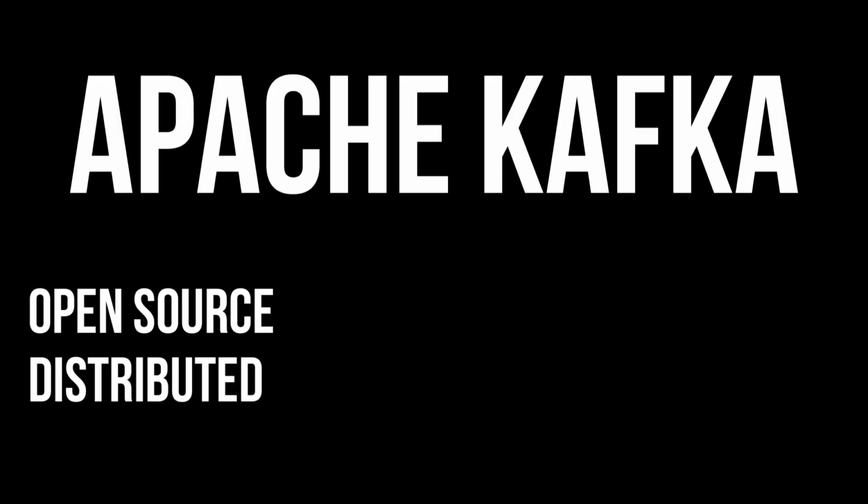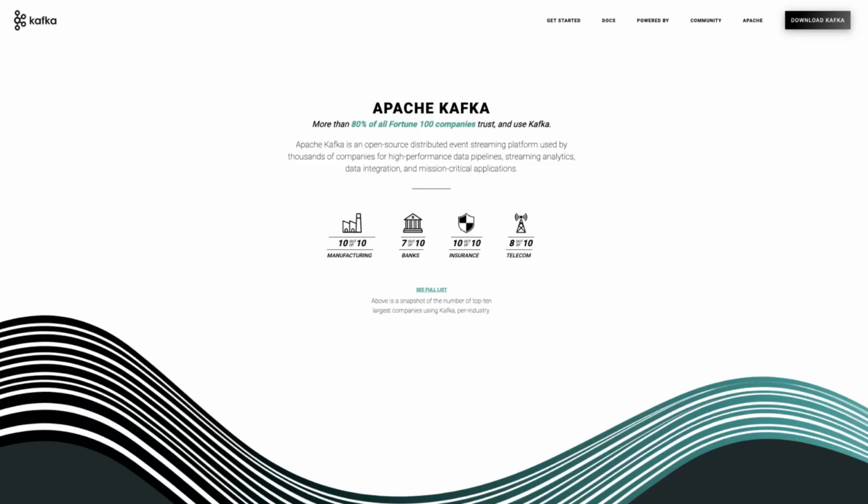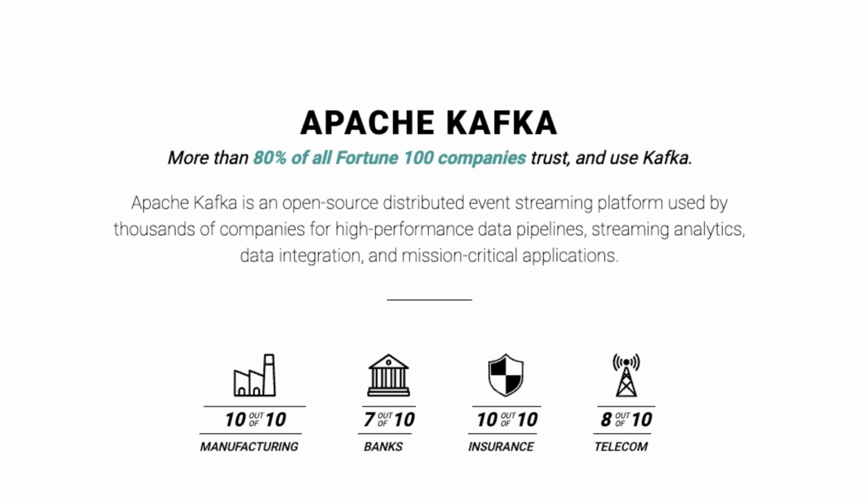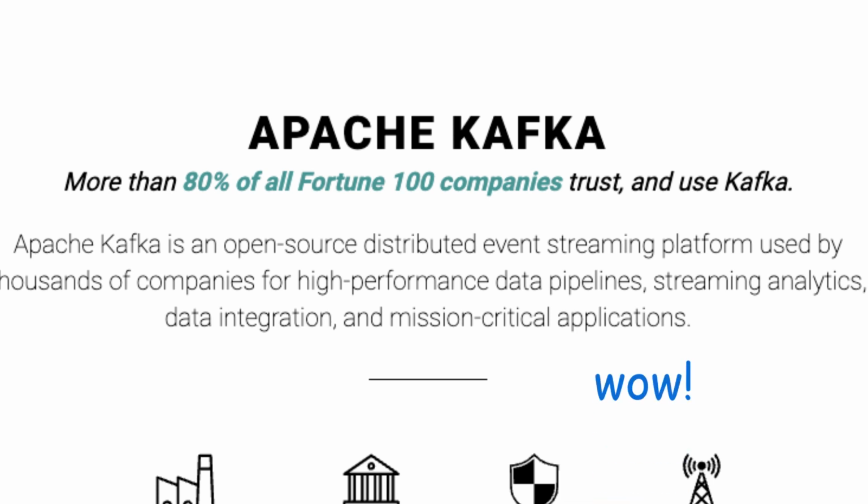What is Apache Kafka? Apache Kafka is an open source distributed event streaming platform. It was initially developed at LinkedIn, was open sourced in 2011 and is now managed by the Apache Software Foundation. It runs on the JVM, can handle data with astounding speed and is an indispensable part of many data platforms. According to Kafka's website, more than 80% of all Fortune 100 companies use it.